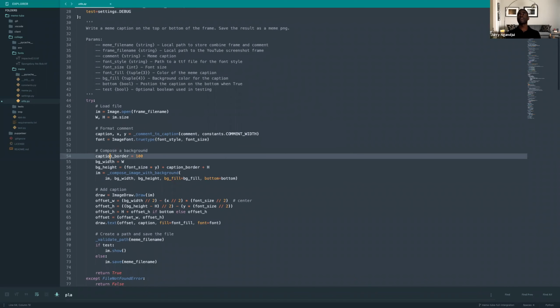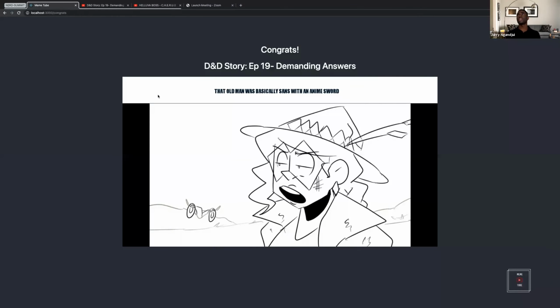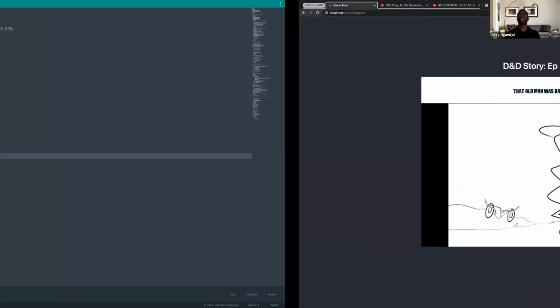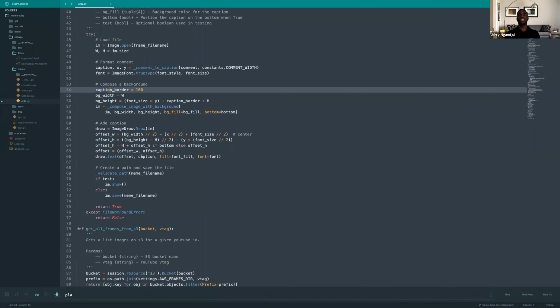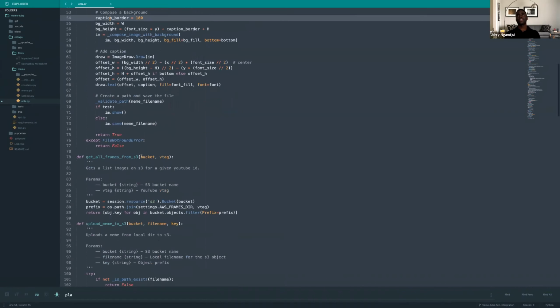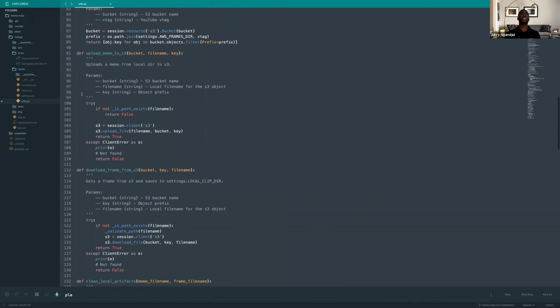Lastly, compose background. So you'll see the meme is written on top of this. The screenshot actually goes from this height to that height. So there's an option to change the color of this background. That defaults to white for now, but you can pass in a parameter on the request to change that as well. And you can also change the color of the text and the font of the text. And the rest of the methods just interact with S3 and do all that great stuff.